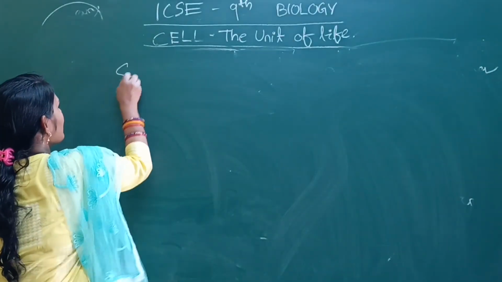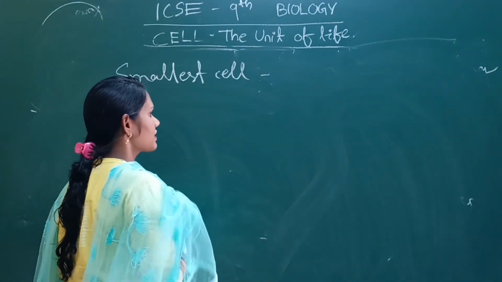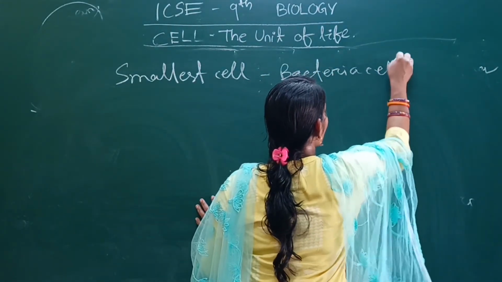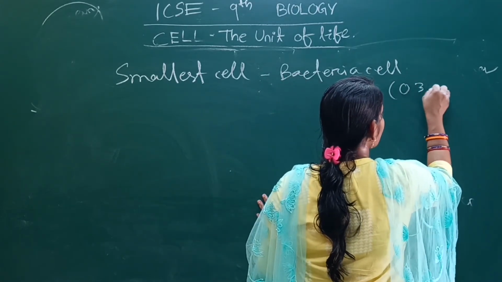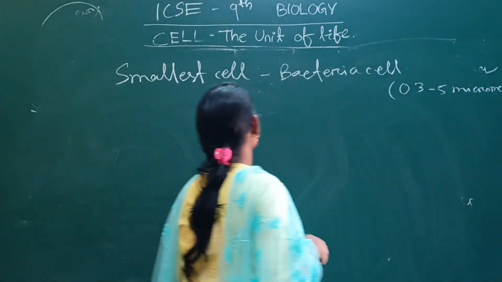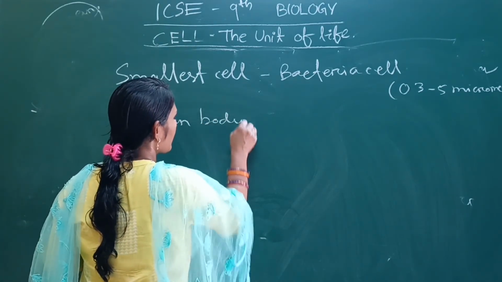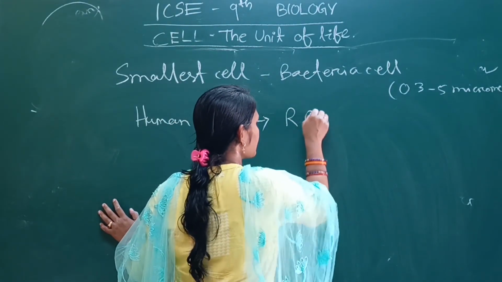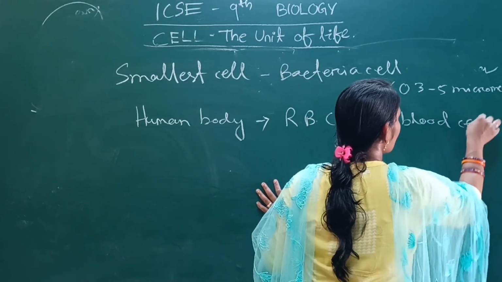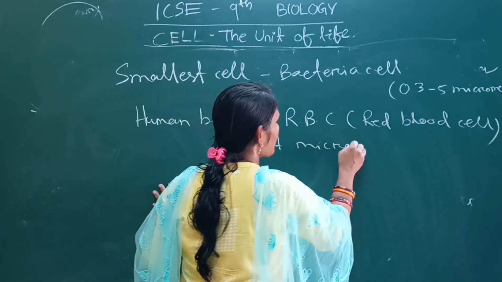Okay, so let's know which is the smallest cell. The smallest cell on earth is the bacterial cell, measuring about 0.325 micrometer. But in the human body, the smallest cell is the RBC, that means red blood cell, which is a blood cell, and it measures about 7 micrometer.